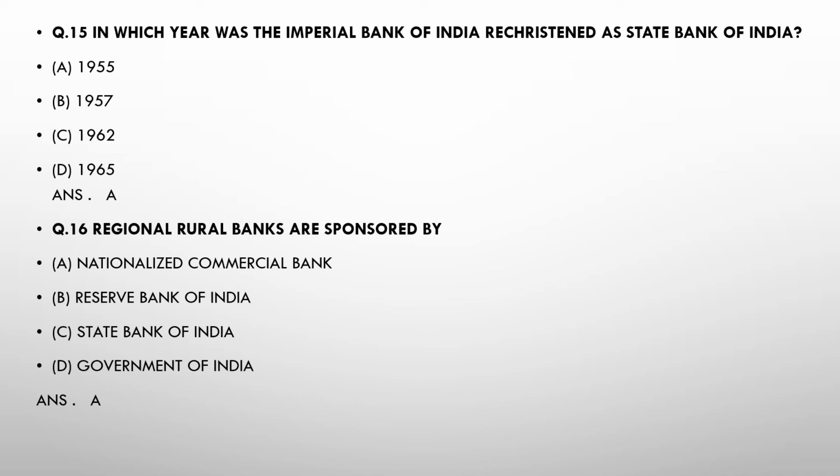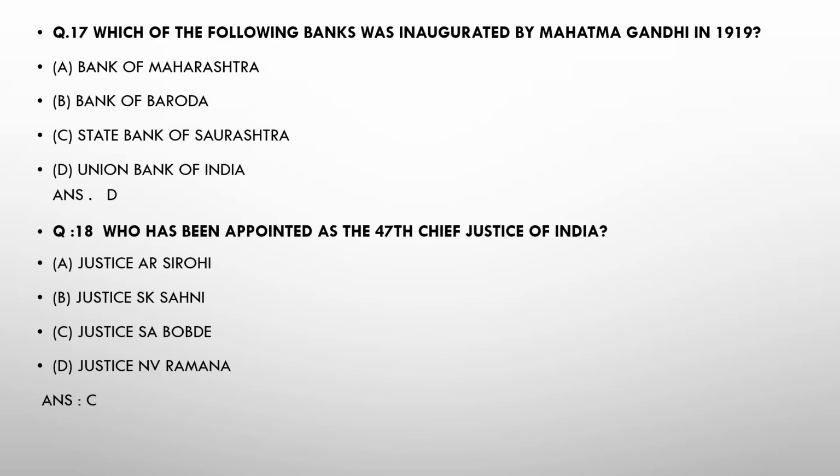Now moving on, question number 16. Regional Rural Banks are sponsored by: option A Nationalized Commercial Bank, option B Reserve Bank of India, option C State Bank of India, option D Government of India. So here the answer is A, Nationalized Commercial Bank. Question number 17. Which of the following banks was inaugurated by Mahatma Gandhi in 1919? Option A Bank of Maharashtra, option B Bank of Baroda, State Bank of Saurashtra, Union Bank of India. So the answer will be D, Union Bank of India.